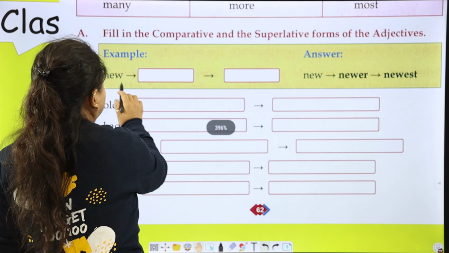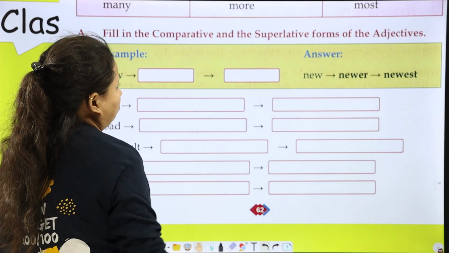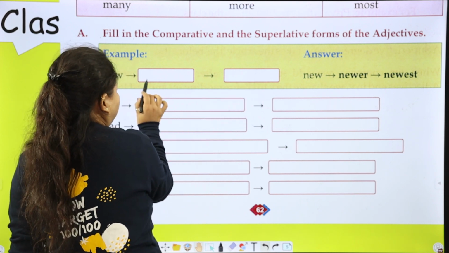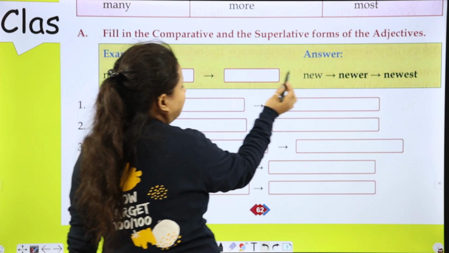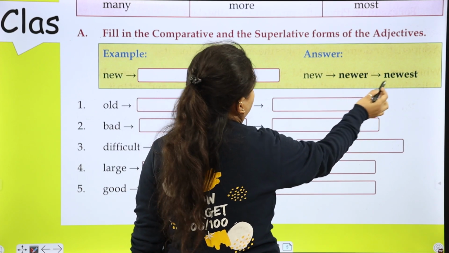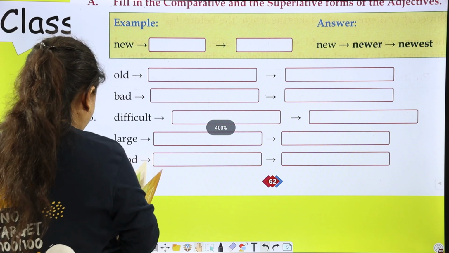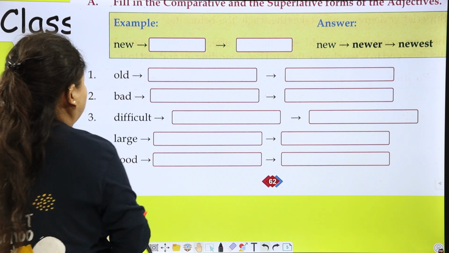Now fill in the comparative and the superlative forms of the adjective. The first example is new, dash and dash. This is positive. Now we have to write comparative and superlative. New, newer and newest. Here are some other examples. First is old.